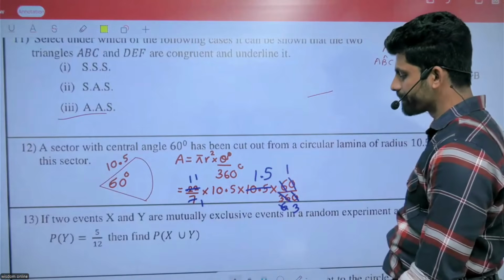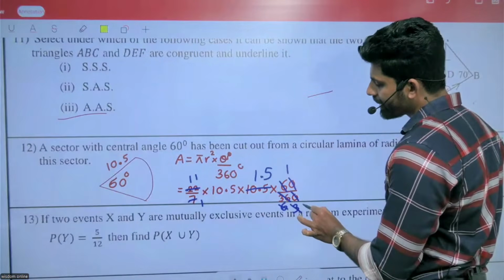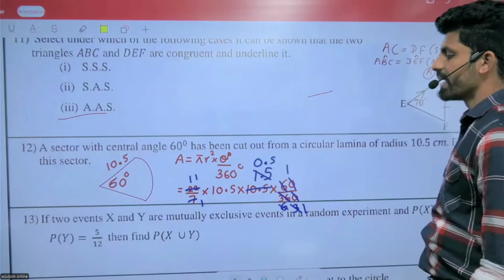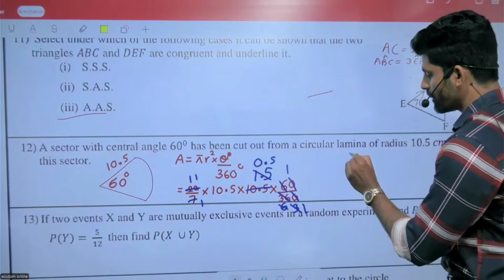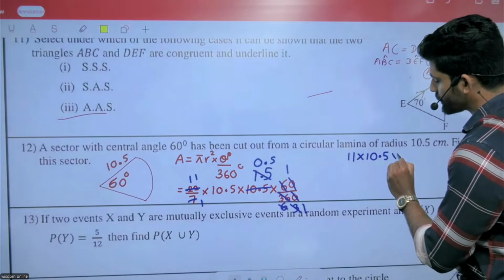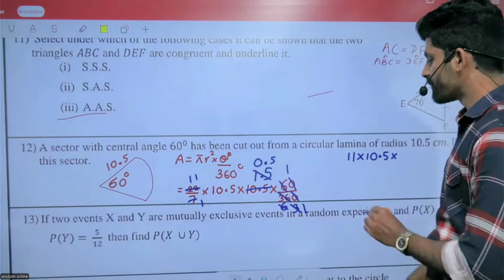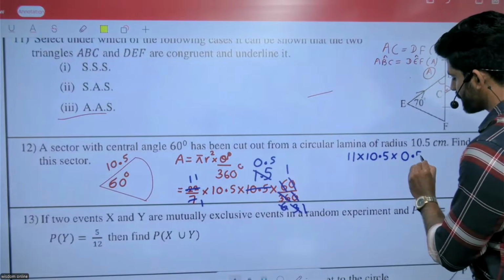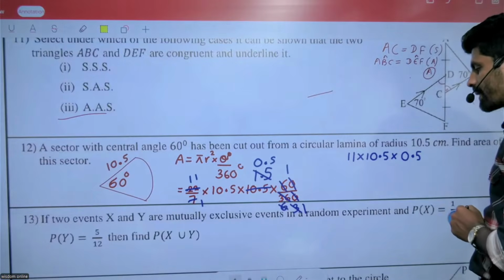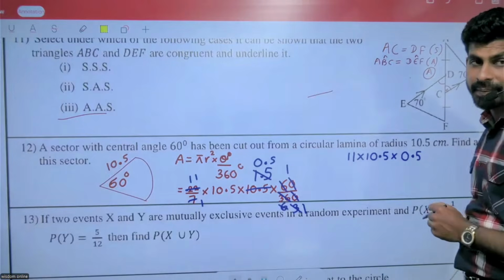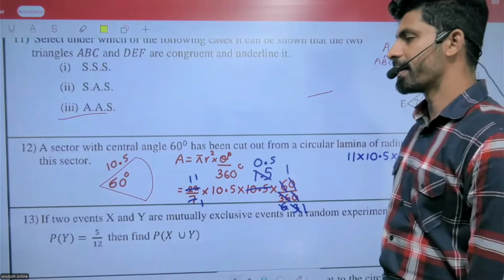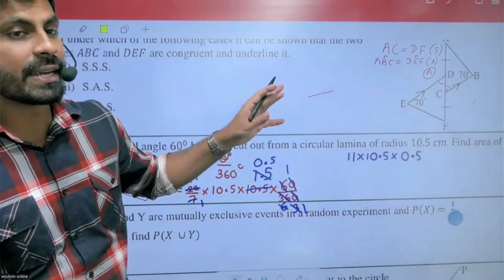We can cancel this one too. 3 divided by 3 is 1, and 1.5 becomes 0.5. So we get 11 into 10.5 into 0.5. Then you can simplify the answer and find the area of the sector.